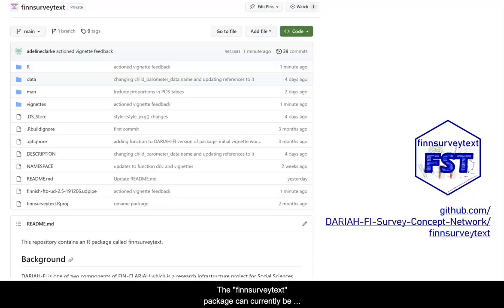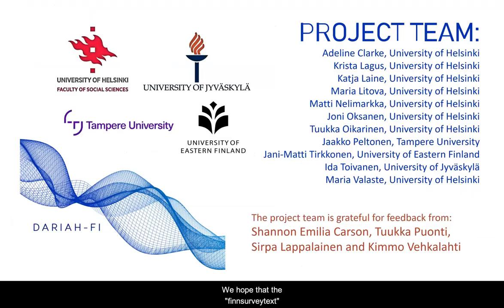The FinSurveyText package can currently be accessed on GitHub, and we hope that it will be available via CRAN shortly. All the functions within the FinSurveyText package are customizable to your dataset, allowing you to really interrogate what your survey participants are telling you in their responses. We hope that the FinSurveyText R package will provide researchers with a framework which allows them to feel more confident including open-ended questions within their research.